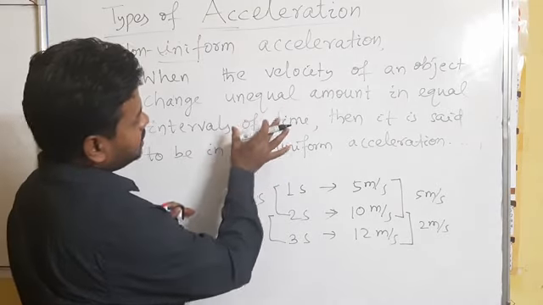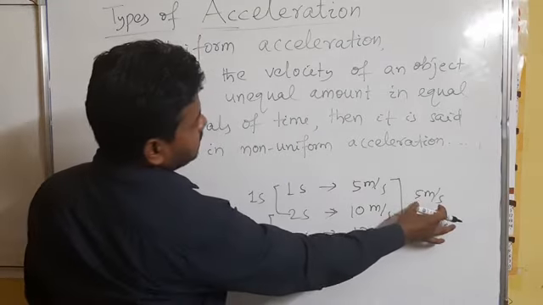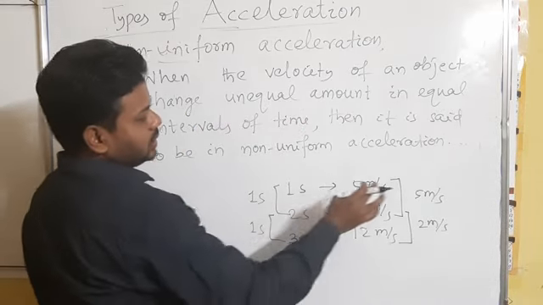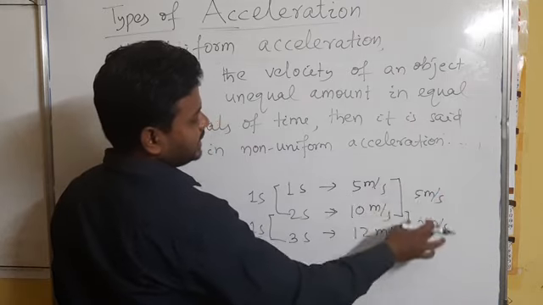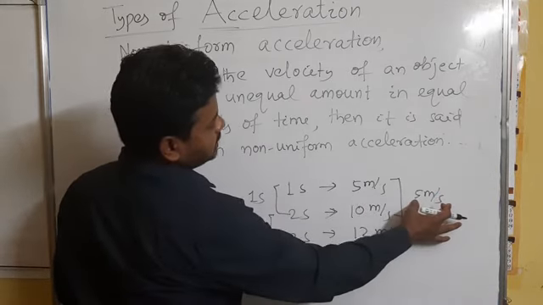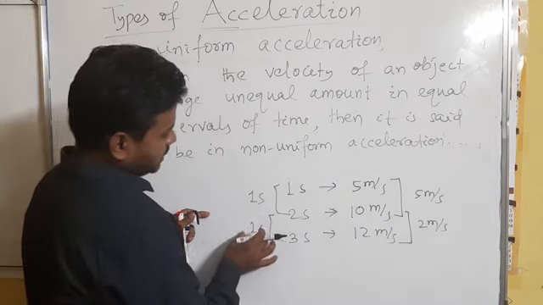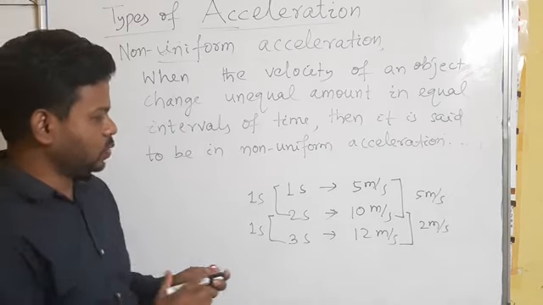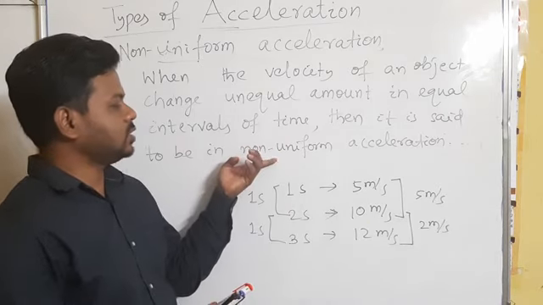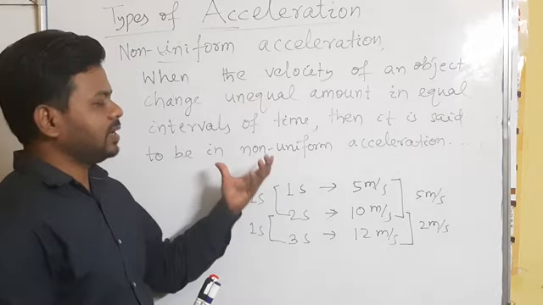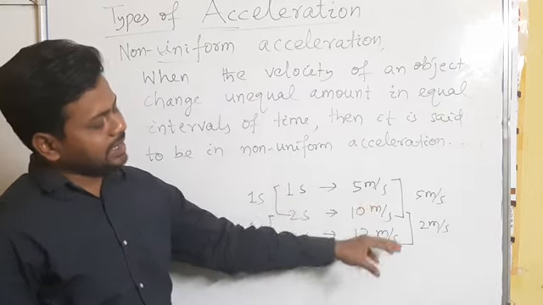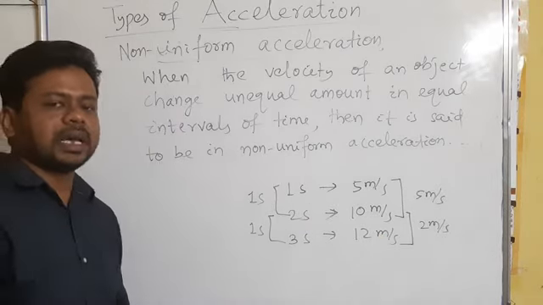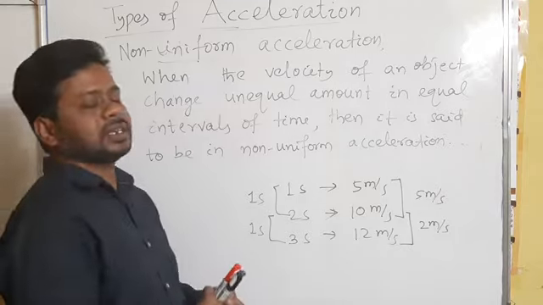The velocity increases by unequal amounts in equal intervals of time. In each second it is not increasing by an equal amount. In the first second it increases by 5 meter per second, but in the next second it increases by 2 meter per second. So this type of example is called non-uniform acceleration, because its velocity does not increase in equal amounts. It increases by unequal amounts in equal intervals of time.